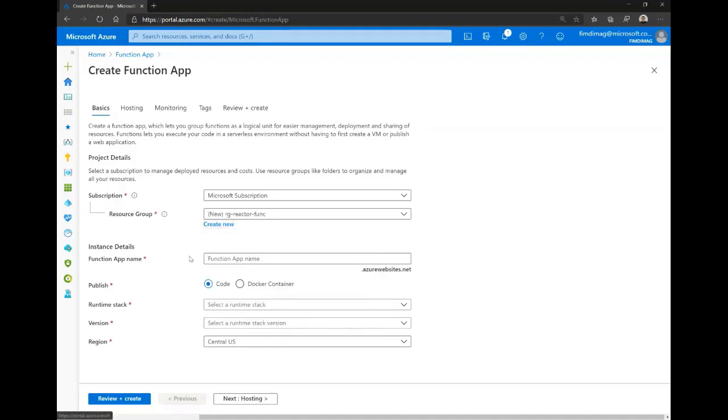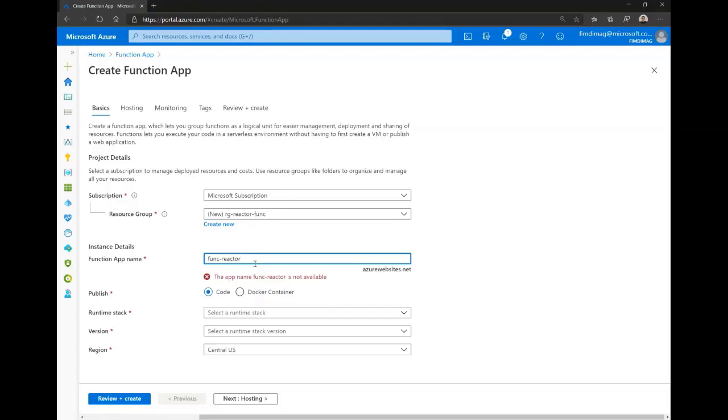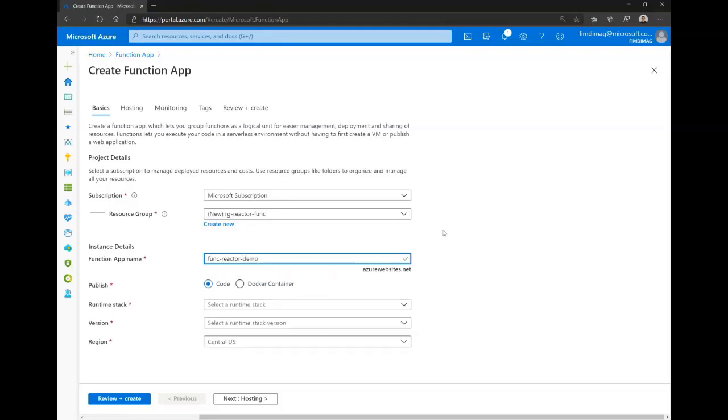And then we need to add the details about our function app. When we create a function app in Azure, we'll create an app or a function that is a subdomain of azurewebsites.net. So here, for example, you can say function Reactor. Okay, it needs to be unique. So here we can say fun Reactor demo. And then we need to select the publish mode.